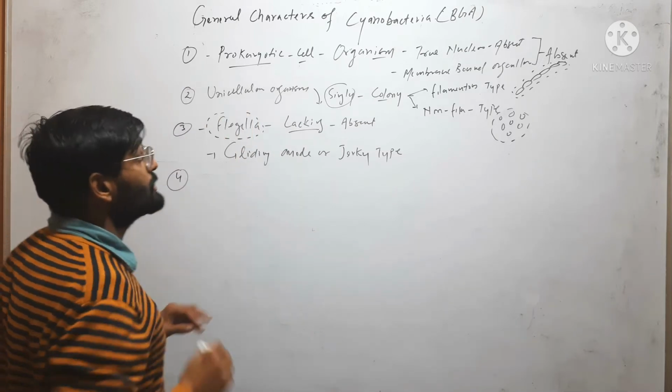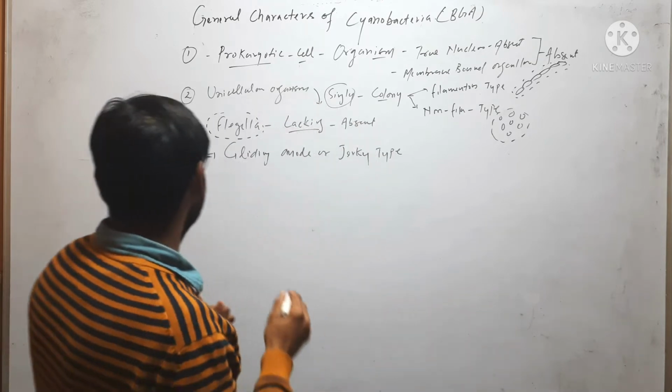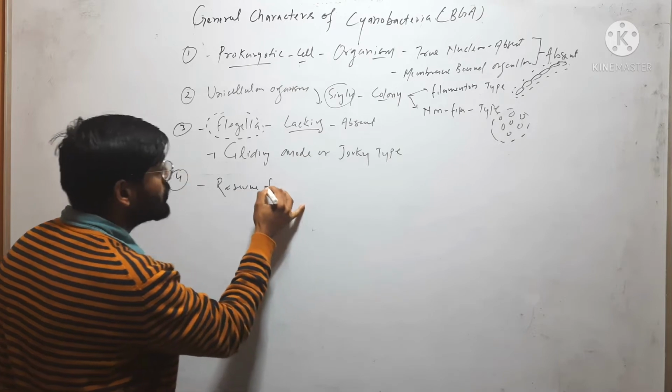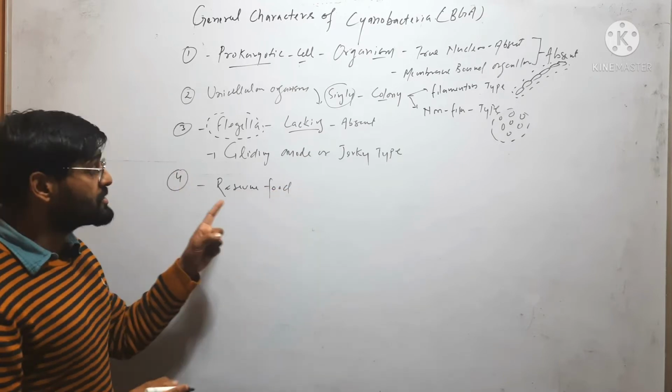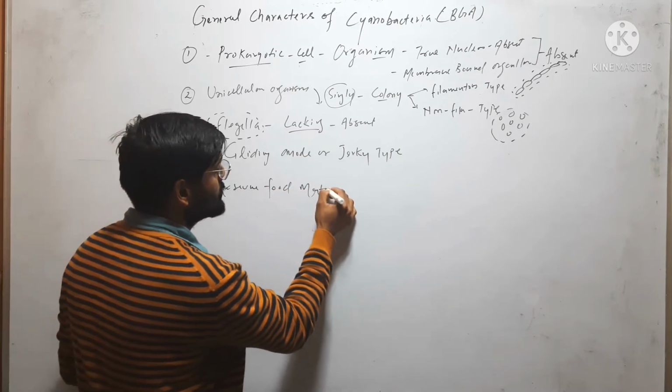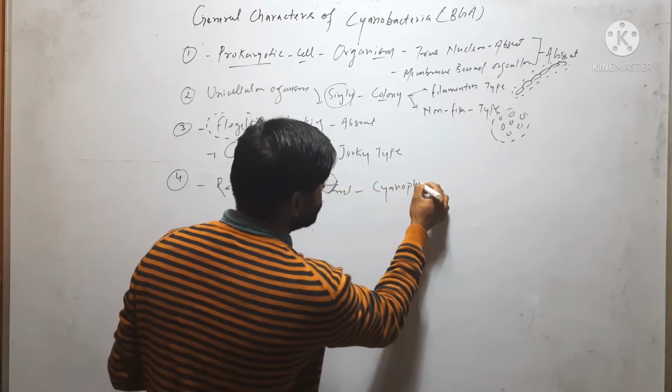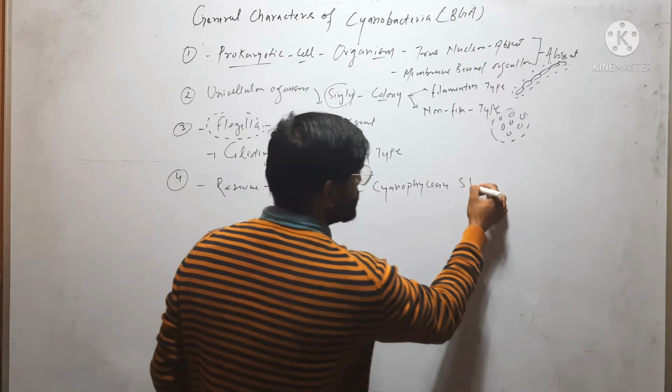And the next character of cyanobacteria is cyanophycean reserve food material. So here reserve food material is cyanophycean starch.